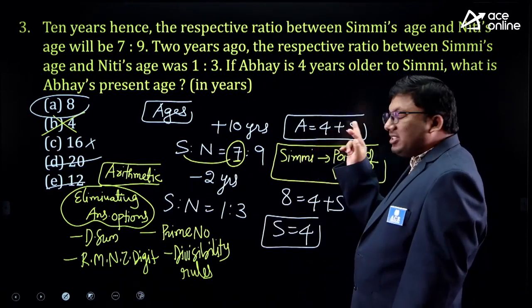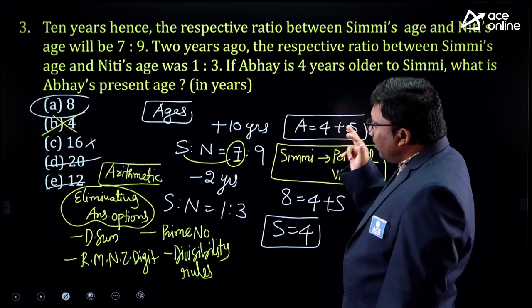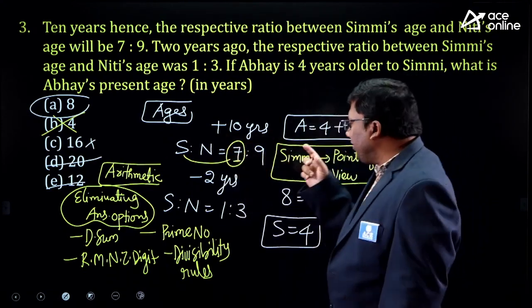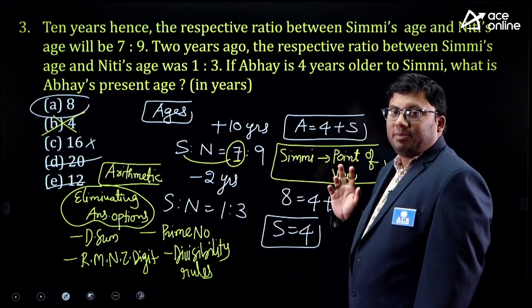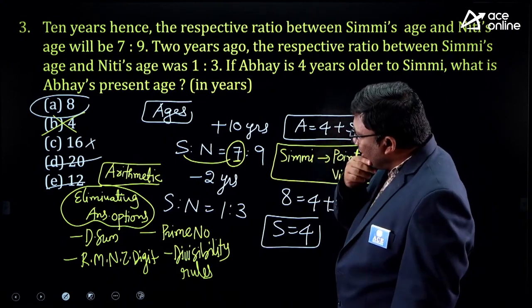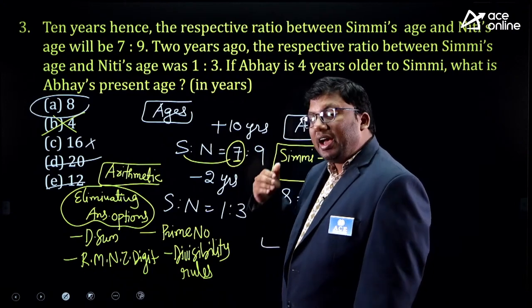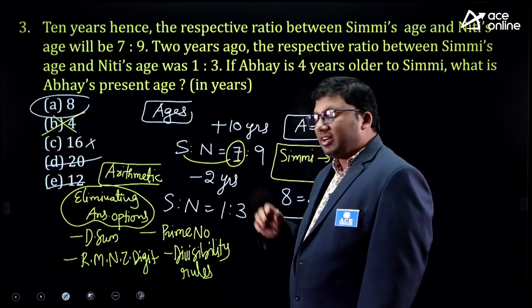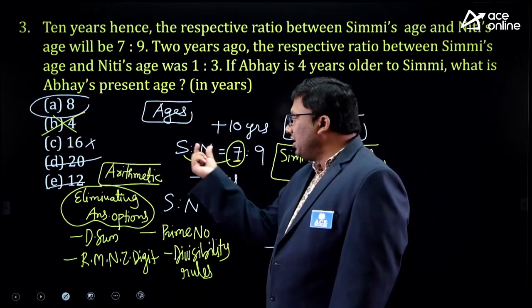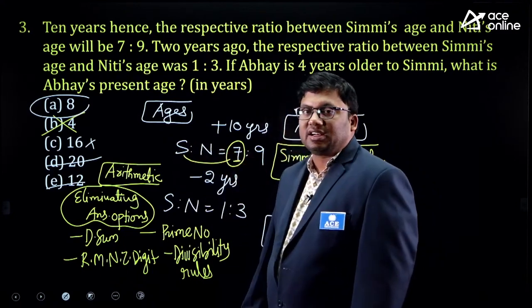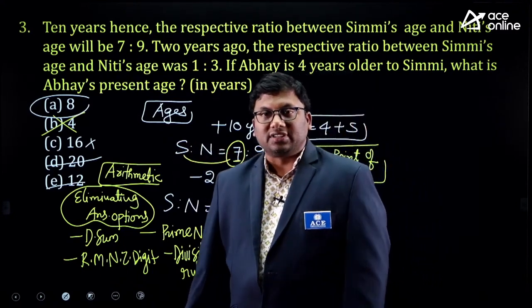Abhay is 4 years elder to Simi. If Abhay is 8, Simi will be 4. Simi is 4, and 4 plus 10 is 14. The answer will be a multiple of 7. He clearly said that it will be in the multiple of 7.